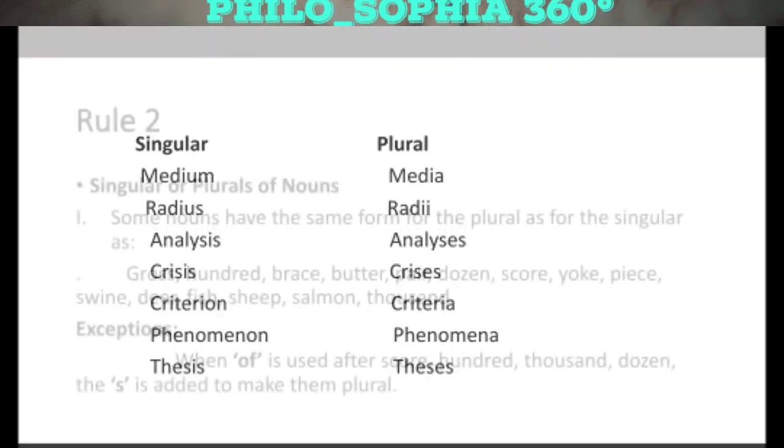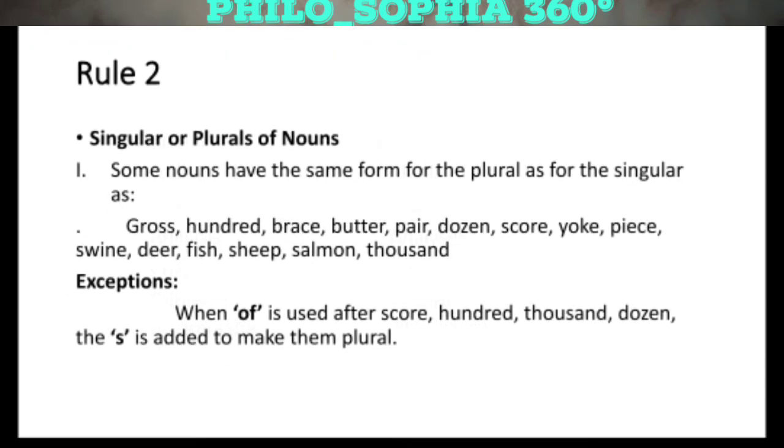So now we are on rule 2 of using nouns. There are some nouns which have the same form for the plural as for the singular. For instance, there is a word peace. It will be used as peace in both singular and plural forms. We have the word pair. It will be used the same in singular and in plural.